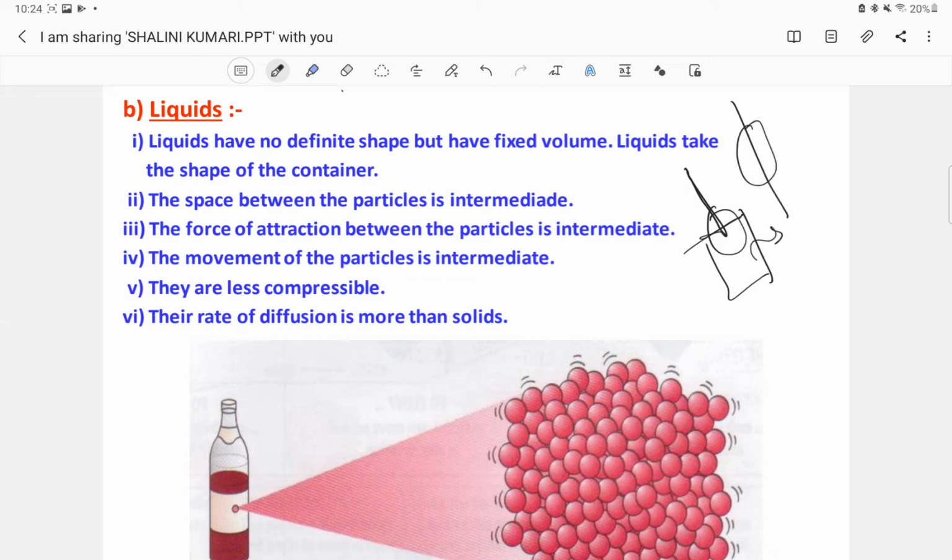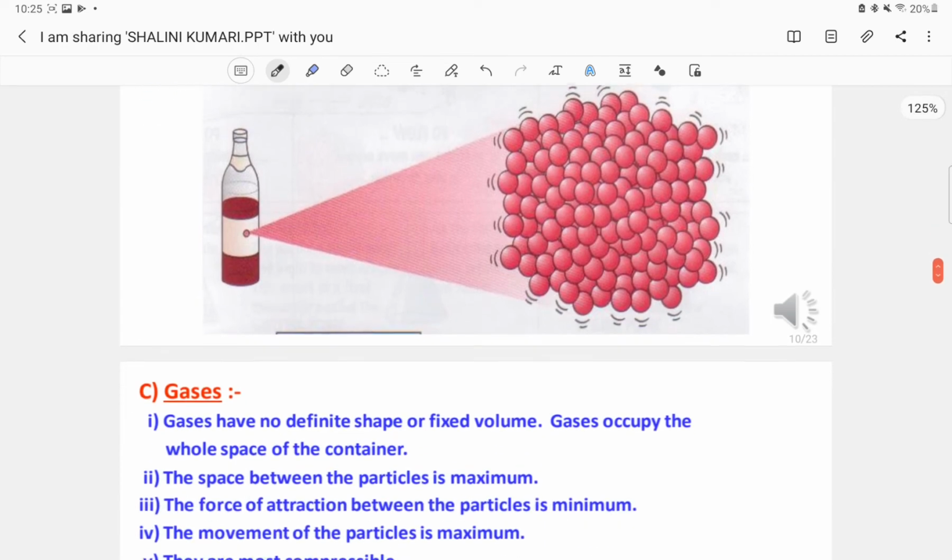Their rate of diffusion is more than the solids. We have seen that there was no diffusion in the case of solids, but in liquids, as we have already seen in an example above, if we mix ink into water, there is an intermixing of particles between the liquid and the ink added. So the rate of diffusion is more than the solid.